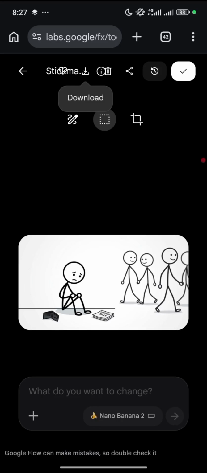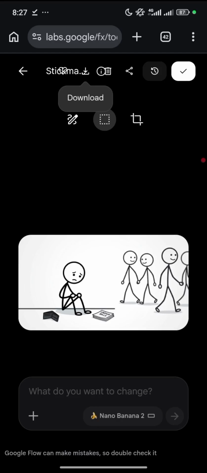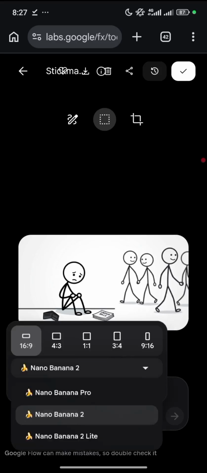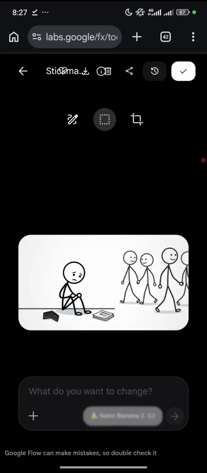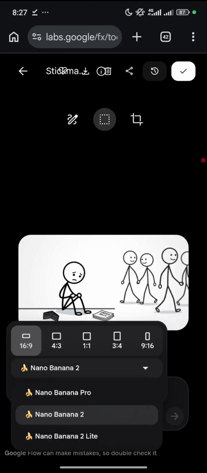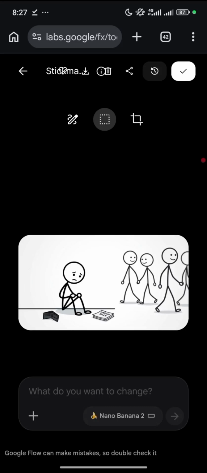Now the next thing we are going to do is come back here. See, it has downloaded. So the next thing we are going to do, still down here, is click on this nano banana. Now clicking on this nano banana, we don't want to generate images again. The next thing we are going to do is generate videos, so we go back.